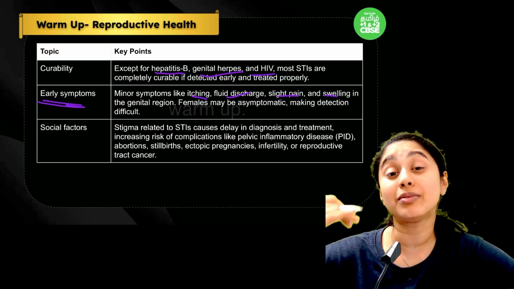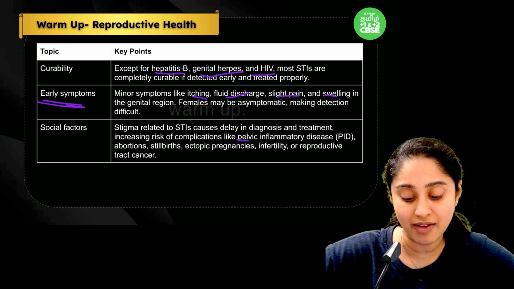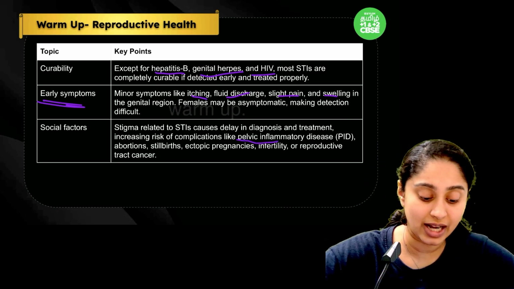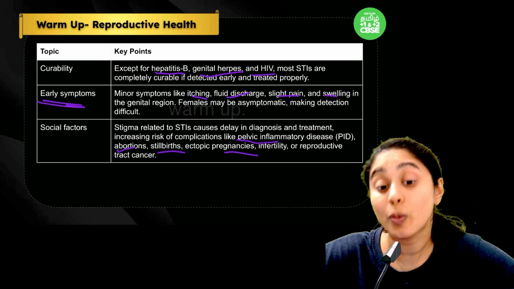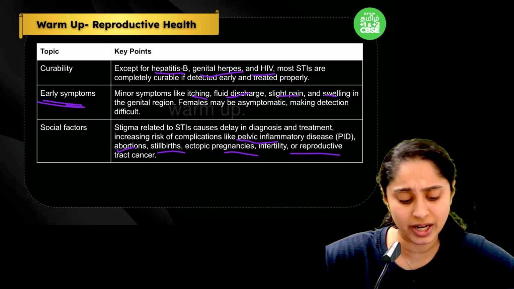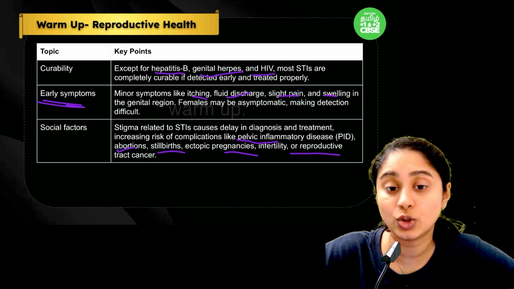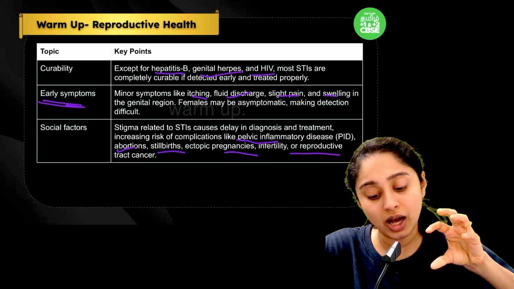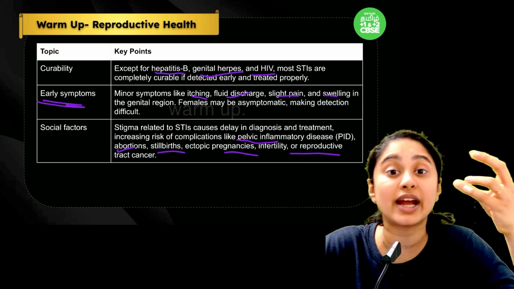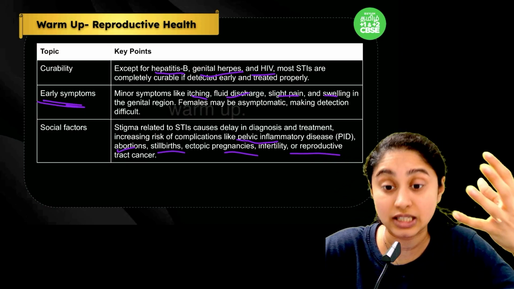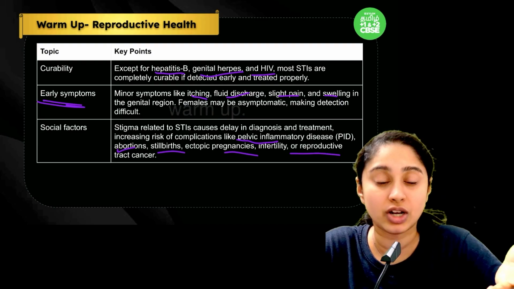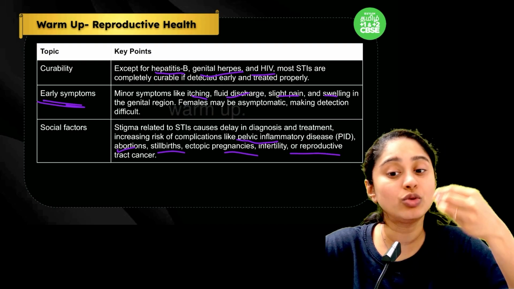In the complicated stage, what we can have is pelvic inflammatory disease. We can have abortions, stillbirths, ectopic pregnancies, infertility, or reproductive tract cancer, and other things are definitely possible. When it gets to this kind of complicated situation, it is difficult to treat the disease.